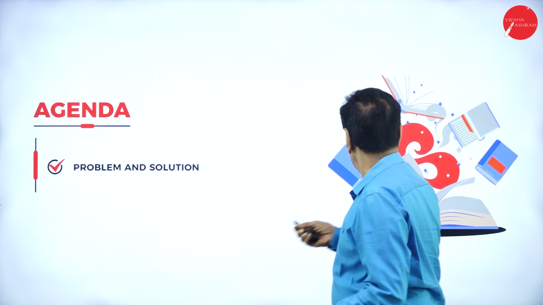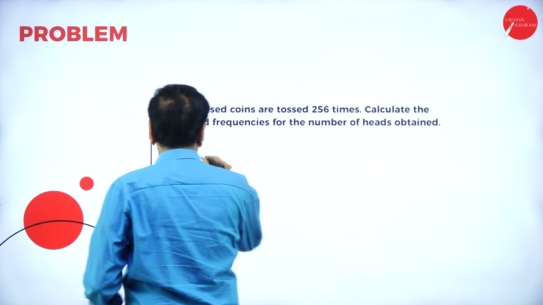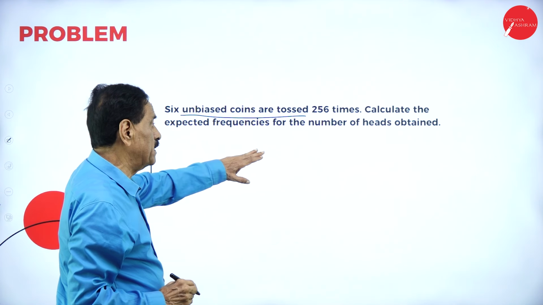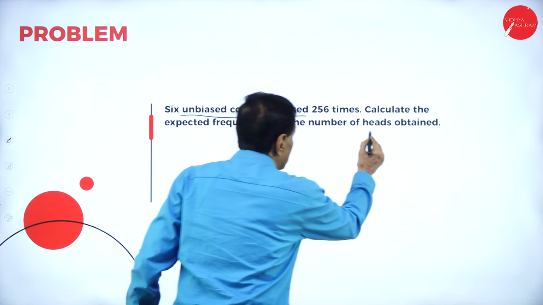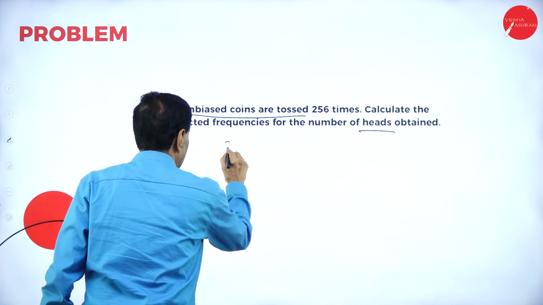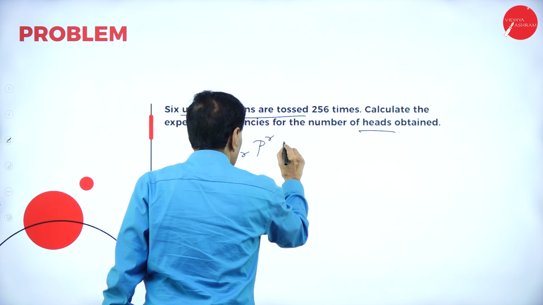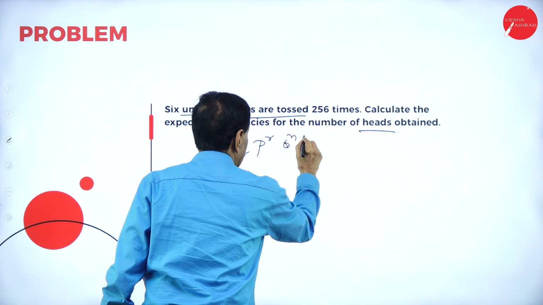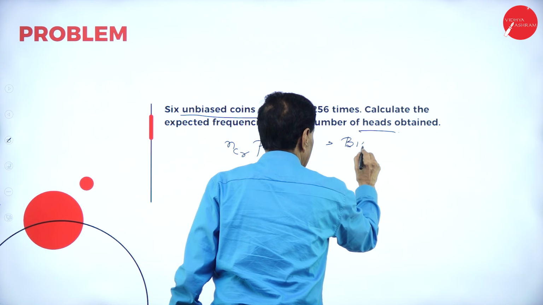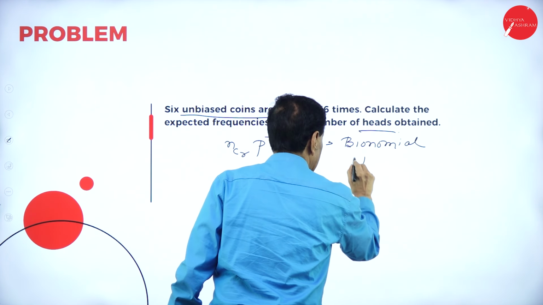So problems and solutions. 6 unbiased coins are tossed 256 times. Calculate the expected frequency of the number of heads obtained. Only the number of heads obtained. The formula is nCr, p to the power of r, q to the power of n minus r. This is binomial distribution.